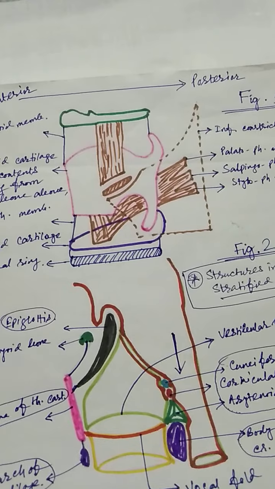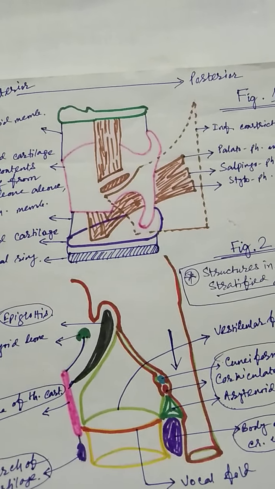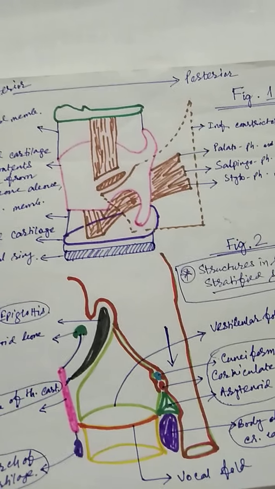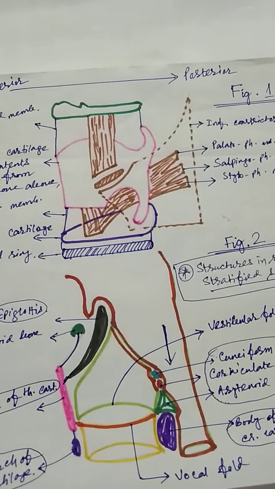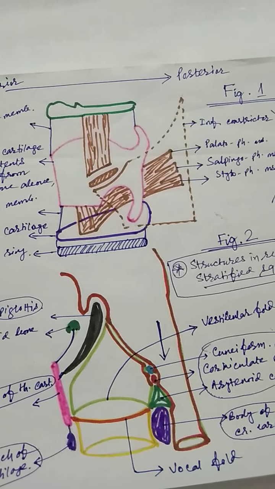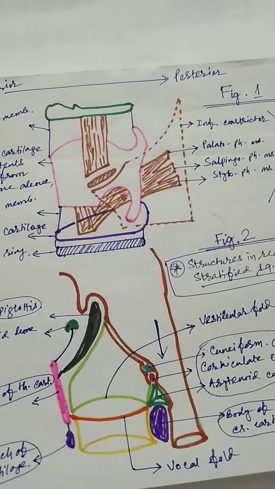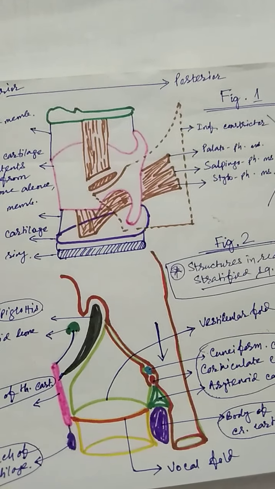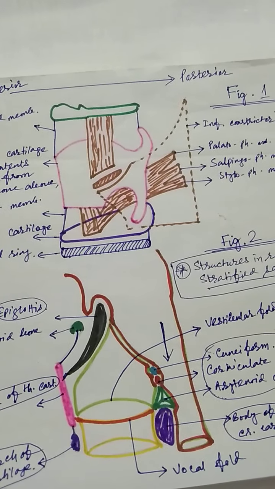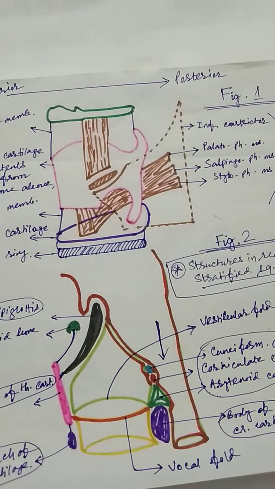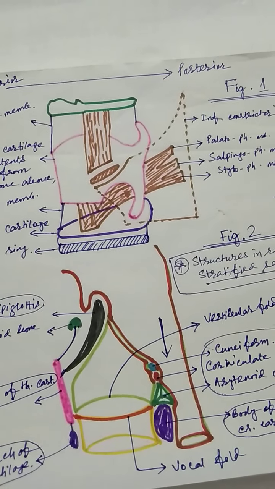That means within the membrane, inner and outer wall, a few cartilages are arranged so that a tubular structure or component is formed. It is the same membrane, but as per the position in between the cartilages, it is named differently. Between the outer and inner wall of this membrane, there are the cartilages. There are altogether 9 cartilages.